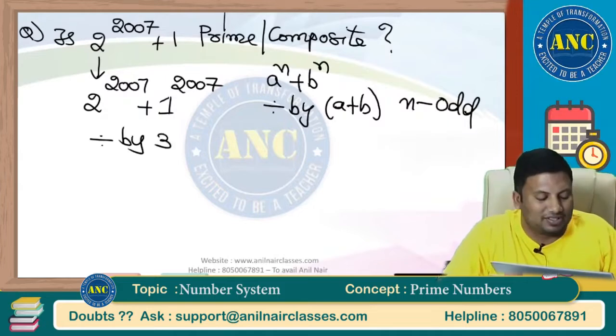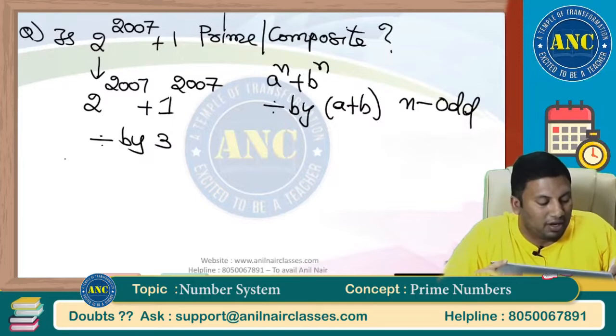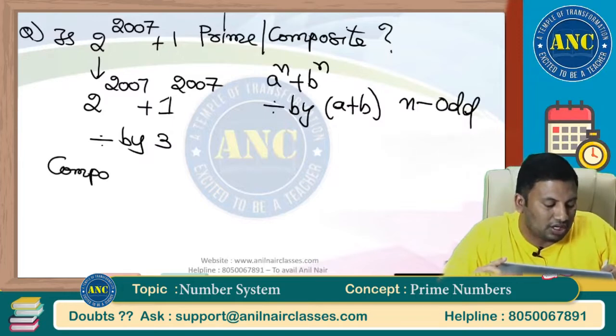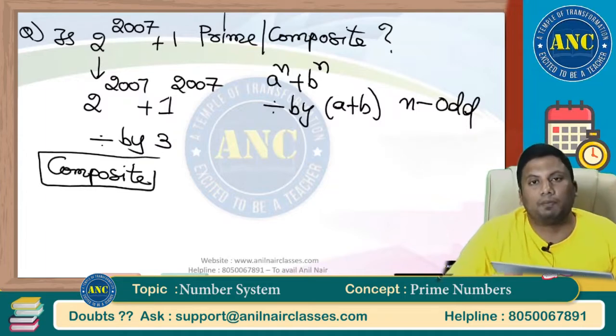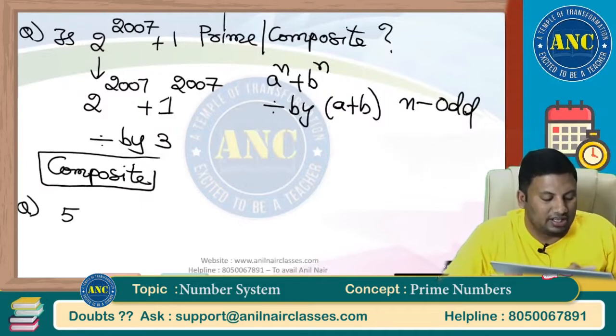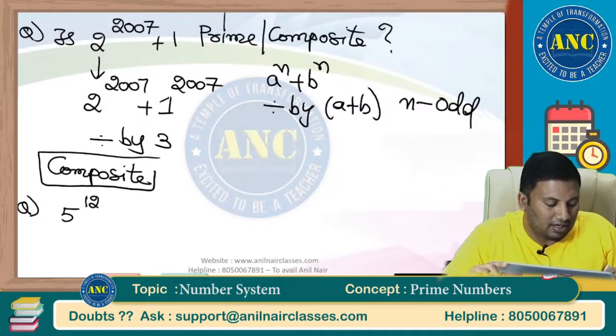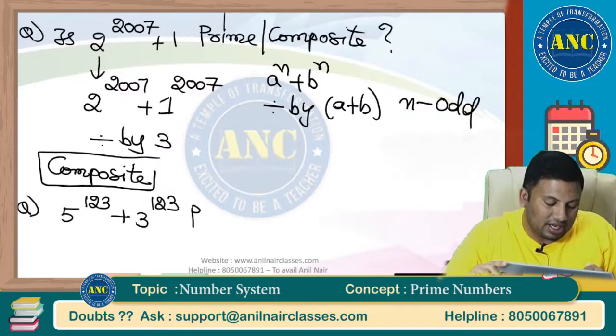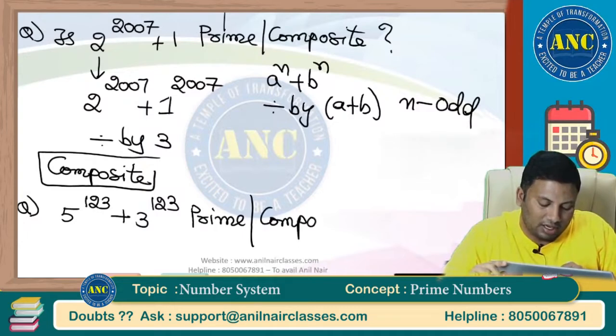Any number divisible by 3 becomes a multiple of 3. So, the answer for this question is composite. I hope the idea is clear. Suppose it is 5 power 123 plus 3 power 123. This can also be done very easily by using rule number 1.